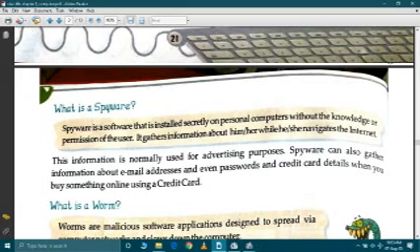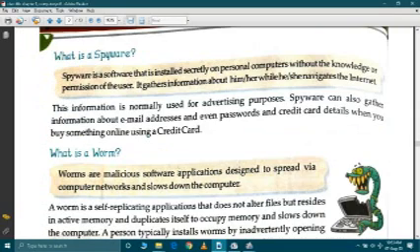It gathers the information from our computer and shares it to the internet or another user. Suppose you have many passwords, of your email account, your Facebook ID, social networking sites, or bank related passwords. They can be shared with other people, which you don't want.